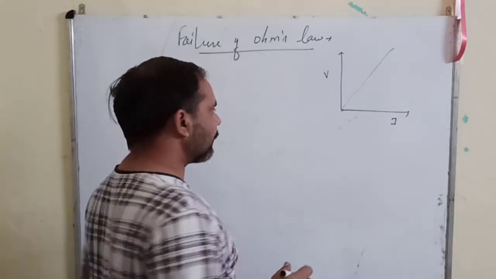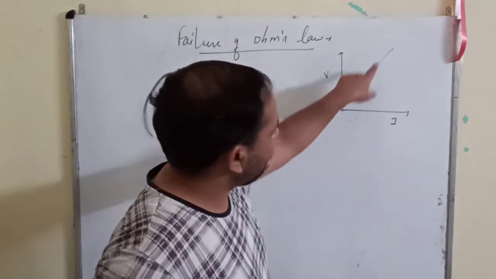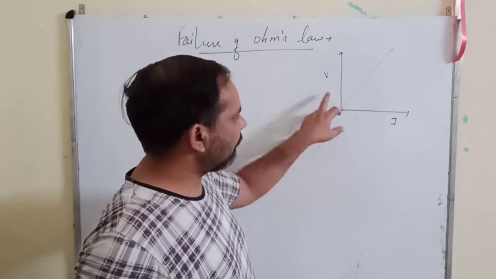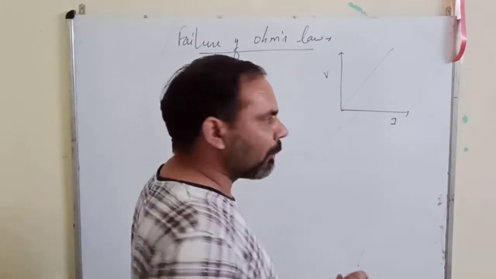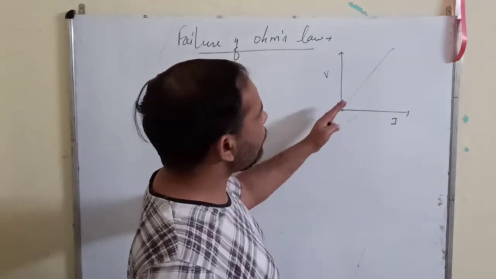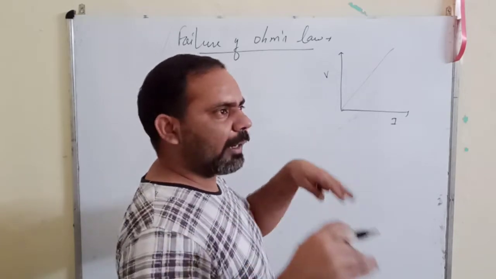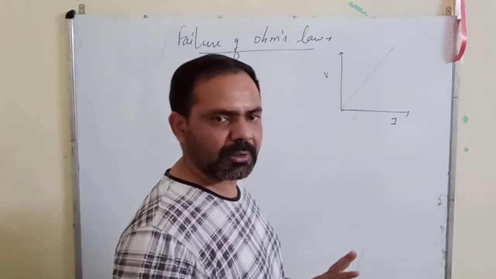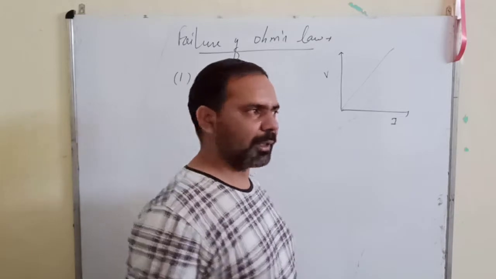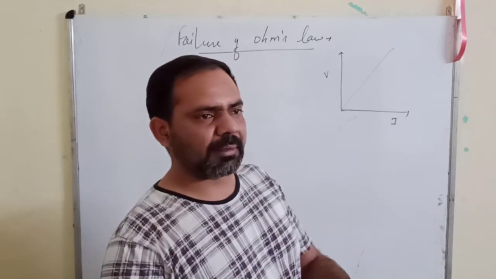Now we will start with the first example. We know that the VI curve should be a straight line. But what happens when we flow current through a conductor? Initially the temperature of the conductor is low, and hence V is directly proportional to I. But slowly the temperature of the conductor increases.